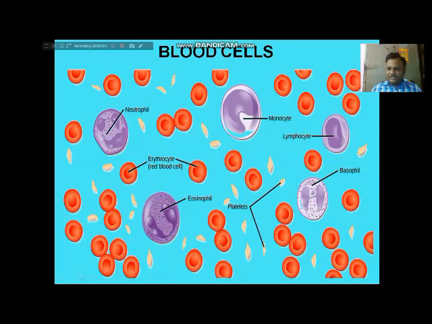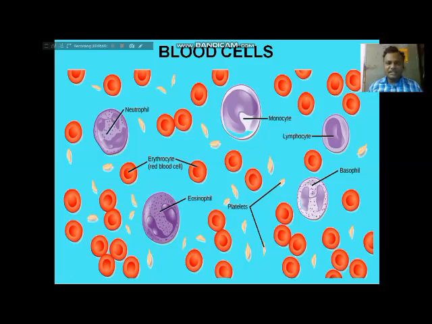Now, eosinophils have two lobes of nucleus. This is the nucleus, and you can see this is the U-shaped nucleus of eosinophils. And neutrophils have nearly 2 to 4 or 5 lobed nucleus.